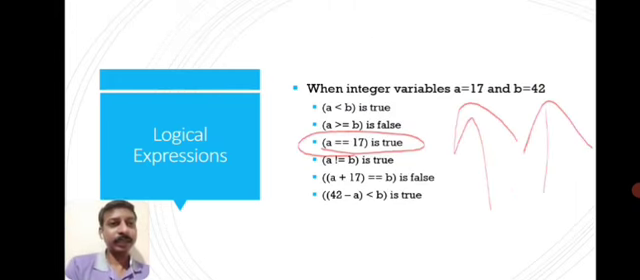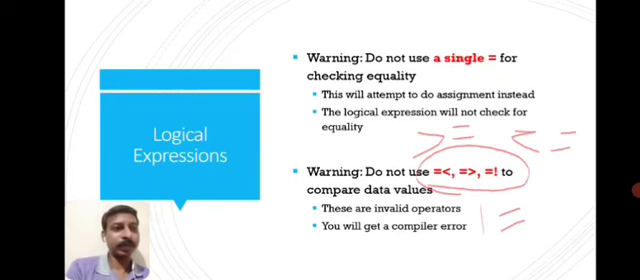Look at the examples. In the second case, A greater than or equal to B. In the fourth case, A not equal to B. Always use equal to as the second operator. Don't use equal to as the first operator. So always remember these two things.